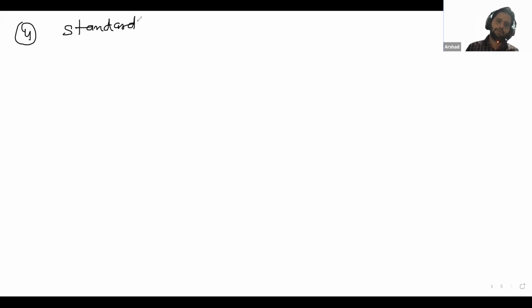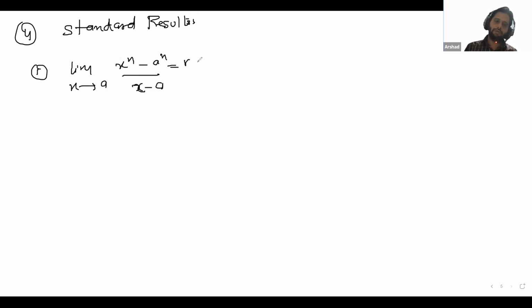Okay. Fourth is by using standard results. First, I hope you remember this: limit x tends to a, x to the power n minus a to the power n by x minus a is equal to n a to the power n minus 1. We will see in continuity, if we get a question like this, then we will use this formula.